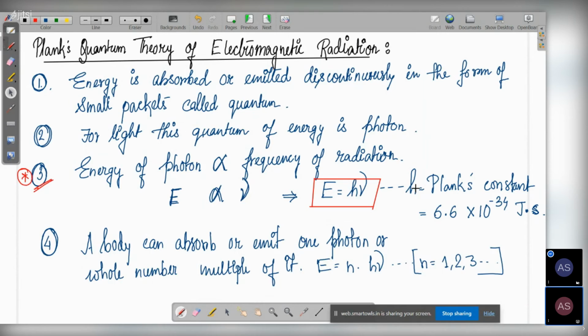Yes, sir. Okay, so that's all for today. I will stop here today. In the next class, we will again revise this Planck's quantum theory, and then we'll move on to atomic structure. Then slowly in the upcoming classes, we will see the Bohr theory and other topics. Okay, so that's it. I'm stopping the share and disconnecting the call.